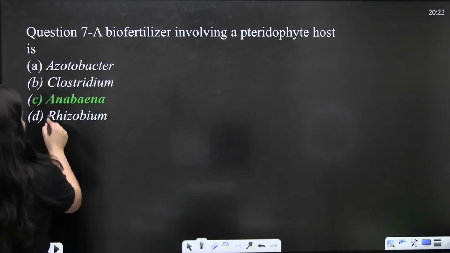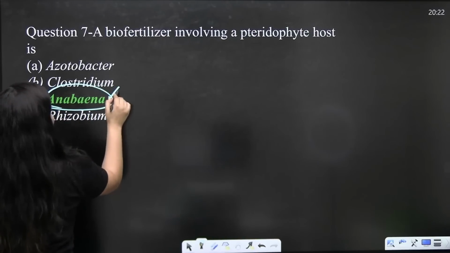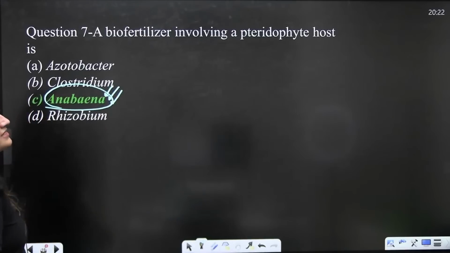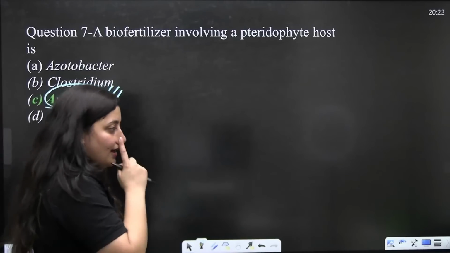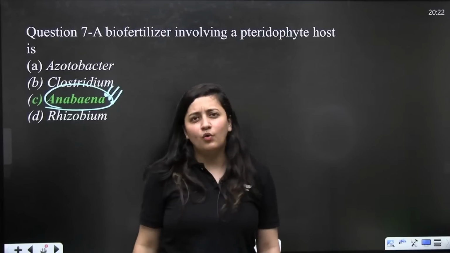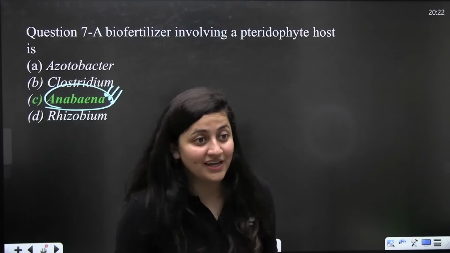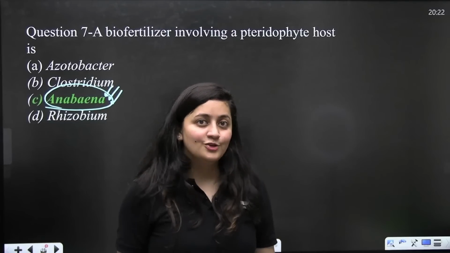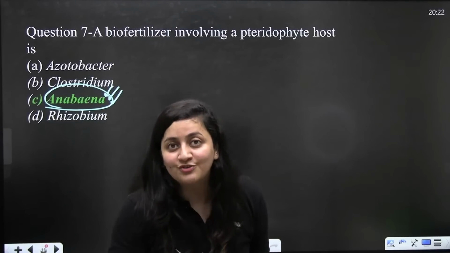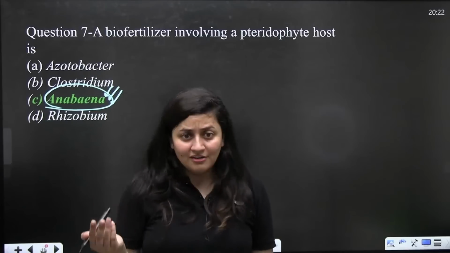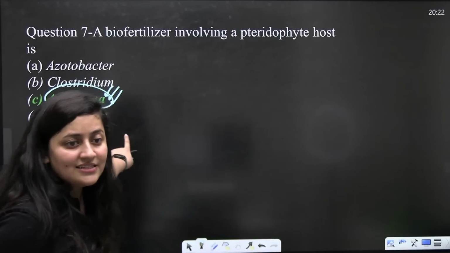So the answer is going to be Anabaena. Do you remember the water fern Azolla and Anabaena, the symbiotic relationship for nitrogen fixation? Nitrogen is a kind of fertilizer. So that is why the correct answer here is C.